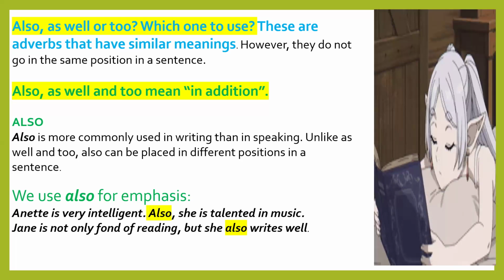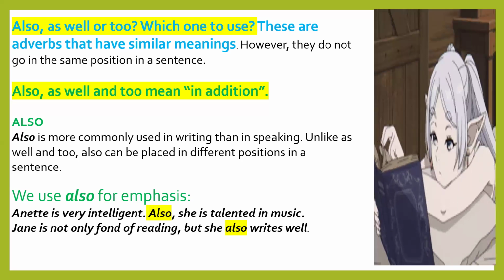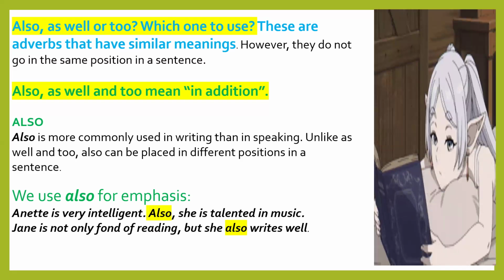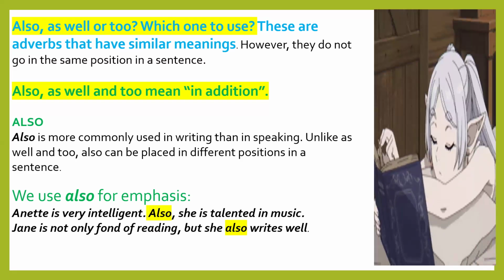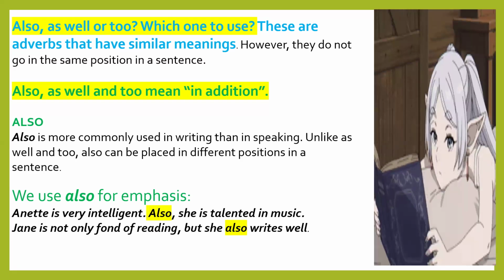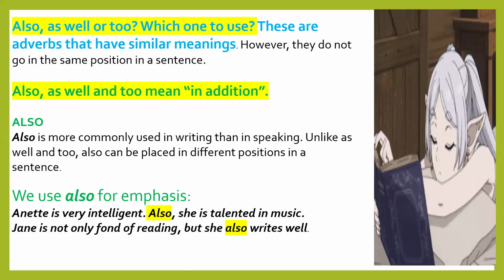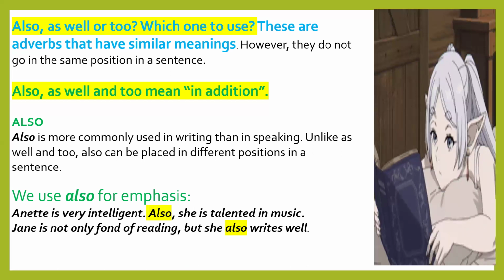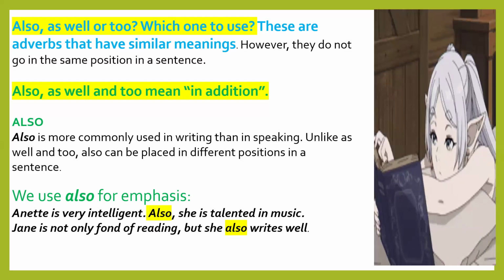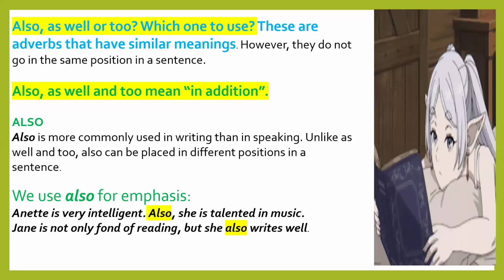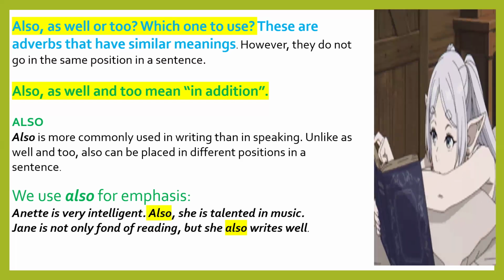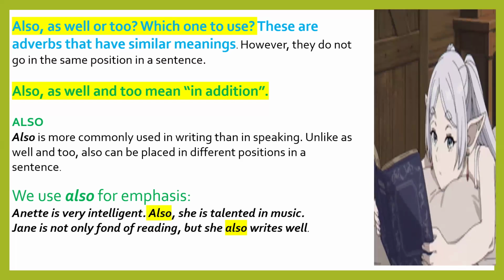We use also for emphasis. A few sentences: And it is very intelligent. Also, she is talented in music. When we use also before the next sentence, we always put a comma and then the next sentence. And it is very intelligent. Also, she is talented in music.